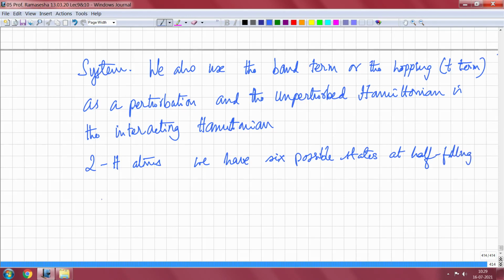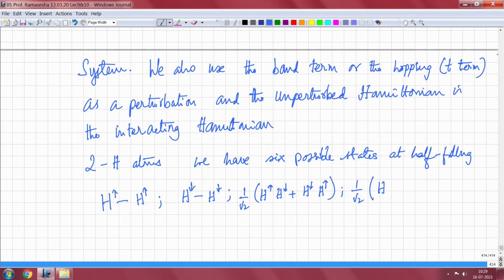What are those? We can have H up, H up, a covalent state; H down, H down, another covalent state; then a state which is 1 upon root 2 of H up H down plus H down H up; and then a fourth covalent state which corresponds to H up H down minus H down H up; and then I can have two ionic states, H plus H minus and H minus H plus.